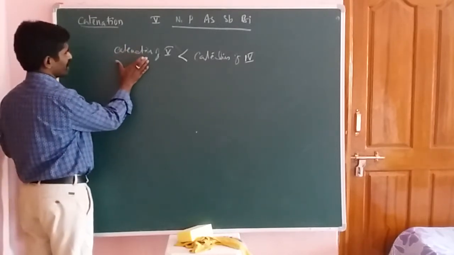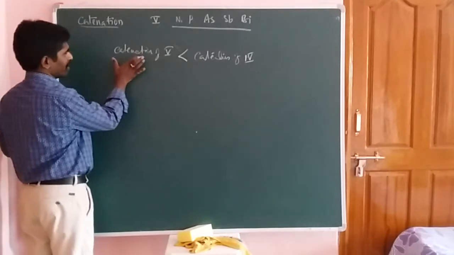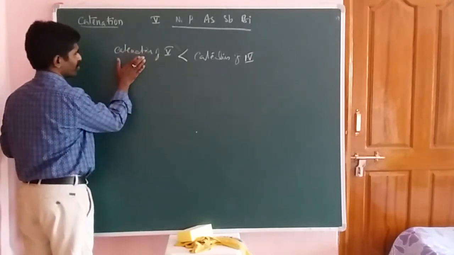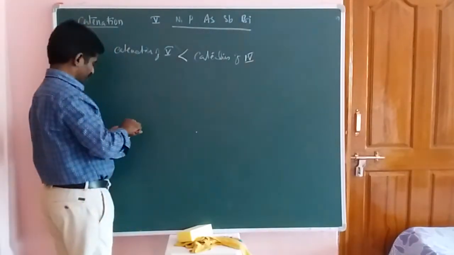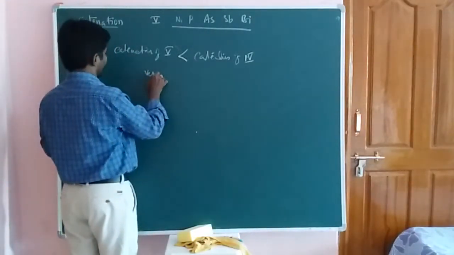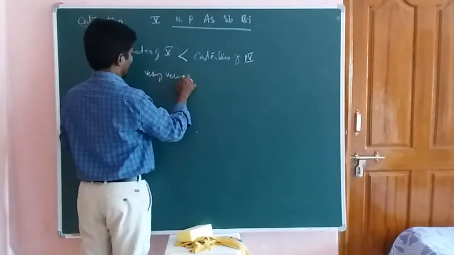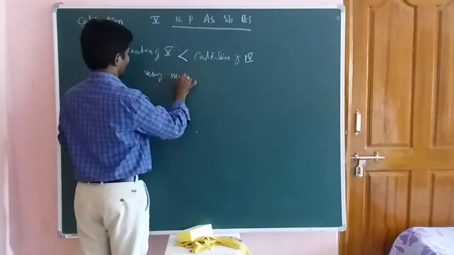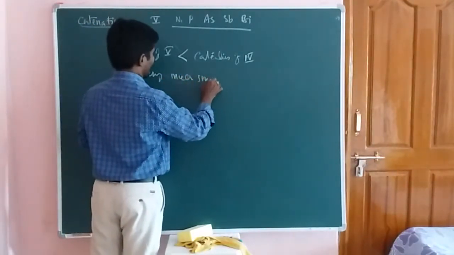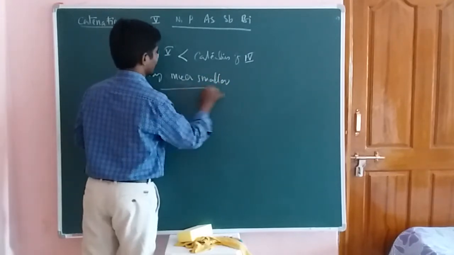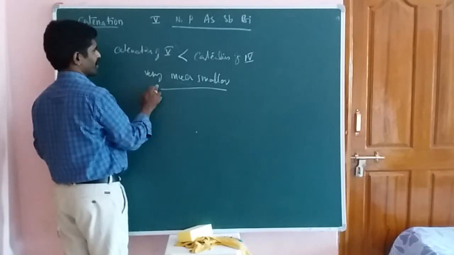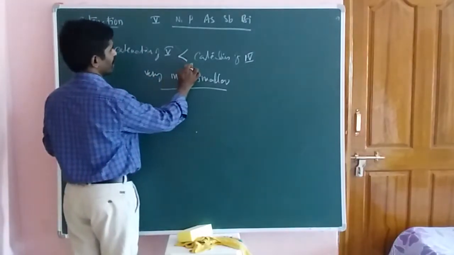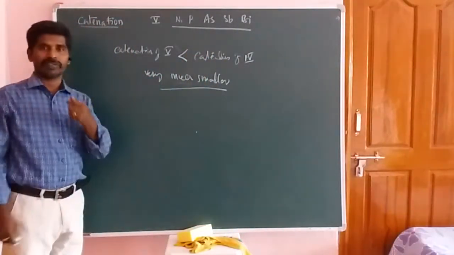Now first of all, we should take the fifth A group elements. Here we are checking the catenation property of the fifth A group elements. Okay, students, the catenation property exhibited by the fifth A group elements is very much smaller compared to that of the fourth A group elements.